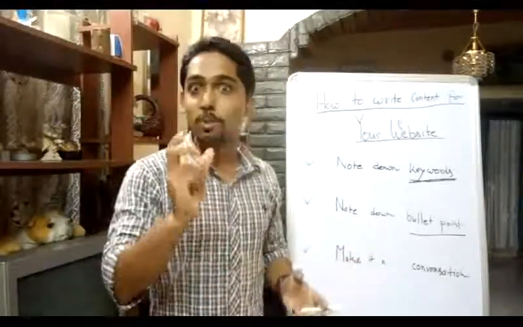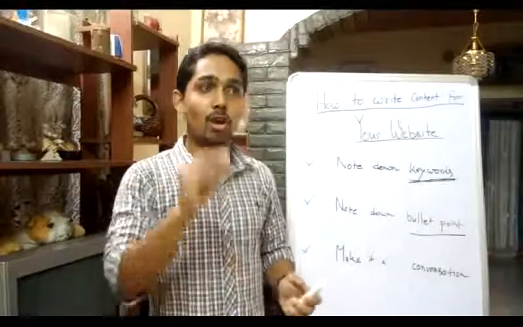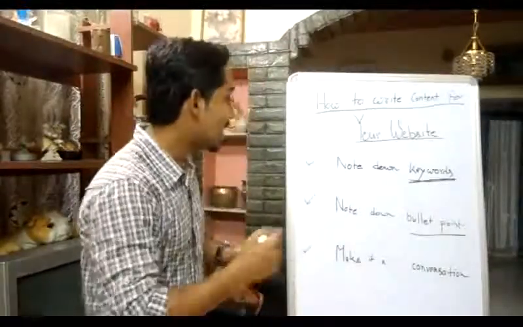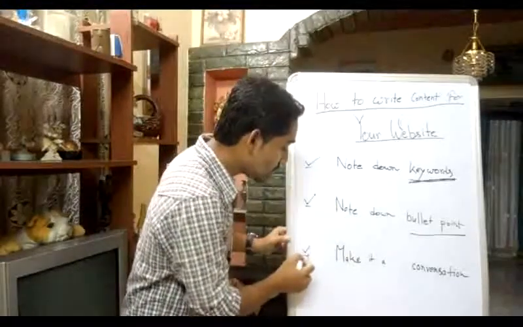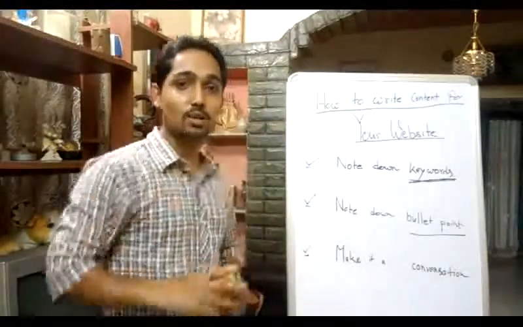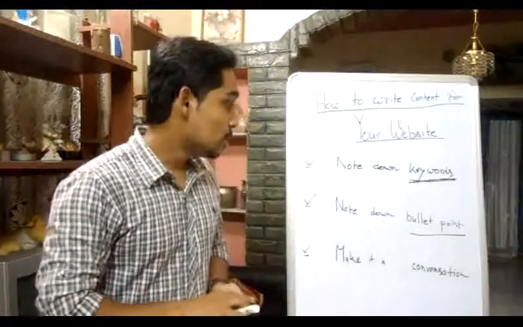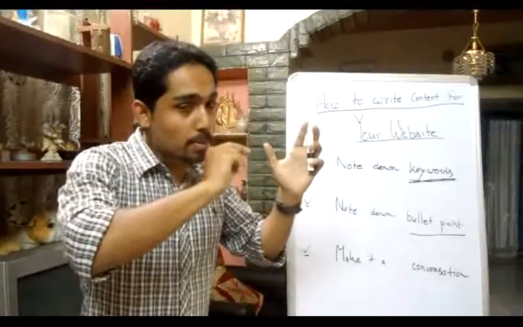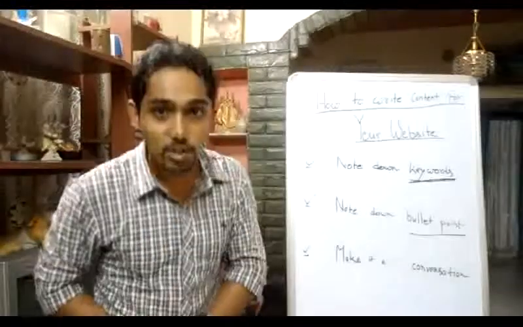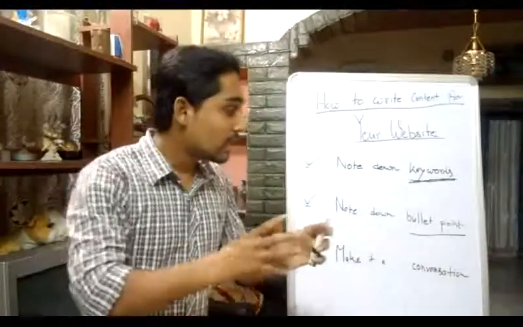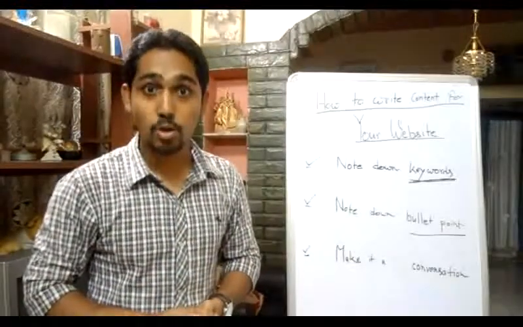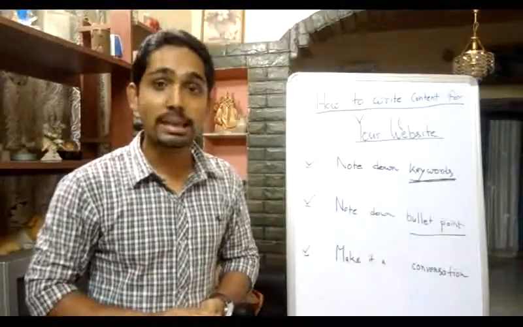Always try to have bullet points, attractive bullet points, not just those circle bullet points. Just like I have a tick mark to represent the bullet points, you can use something like that as well. So in the second point, what I'm saying is, first of all, write the bullet points of each page, then start explaining each bullet point within 3 to 4 lines. Your paragraphs should not be longer than that.